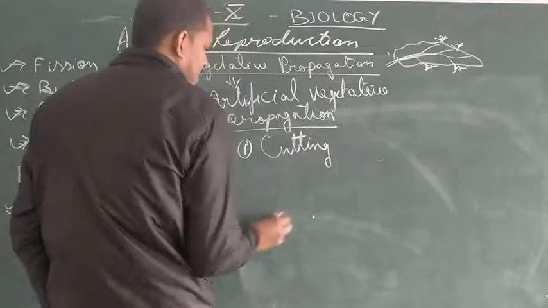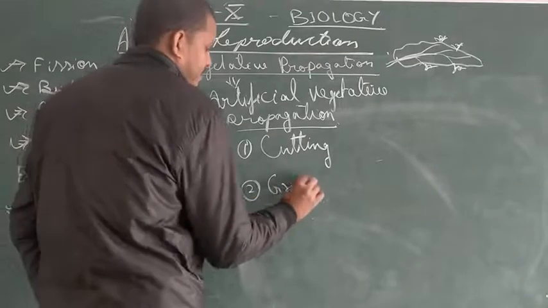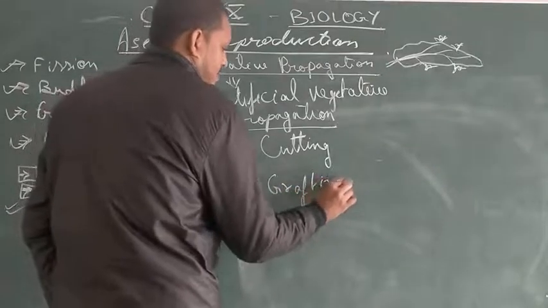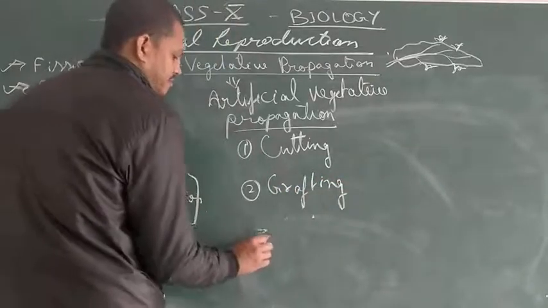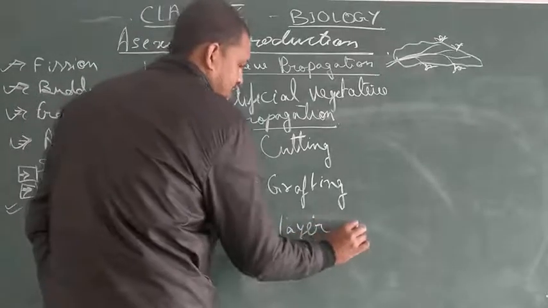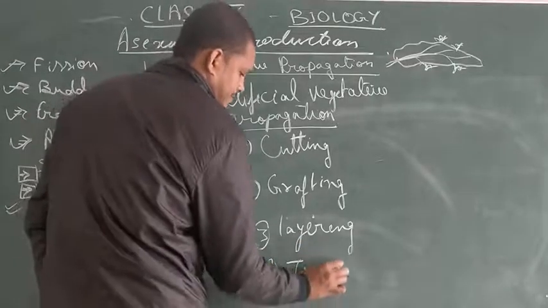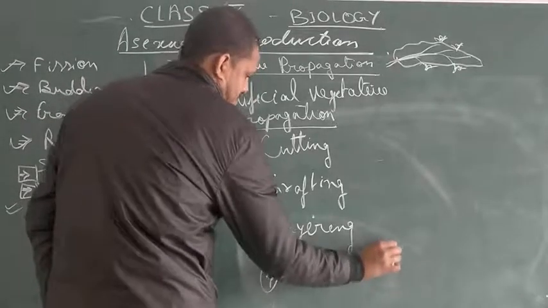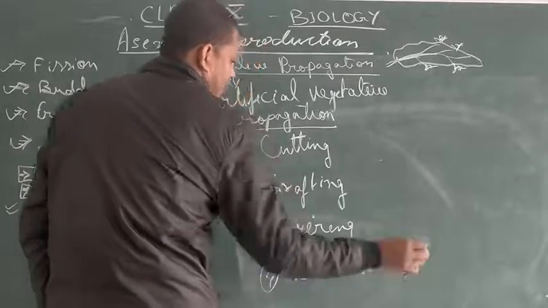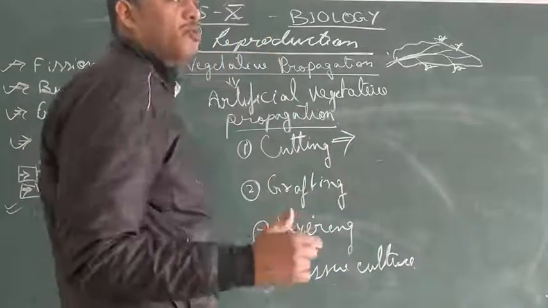Then grafting, cutting, grafting, layering. Even in this we can discuss tissue culture also. Okay. So what happens in cutting? We can take the example of rose and sugarcane.